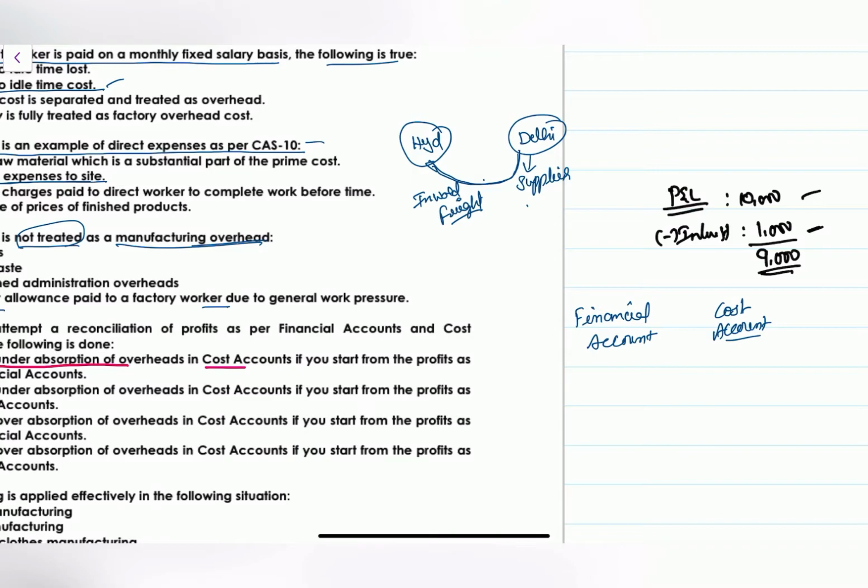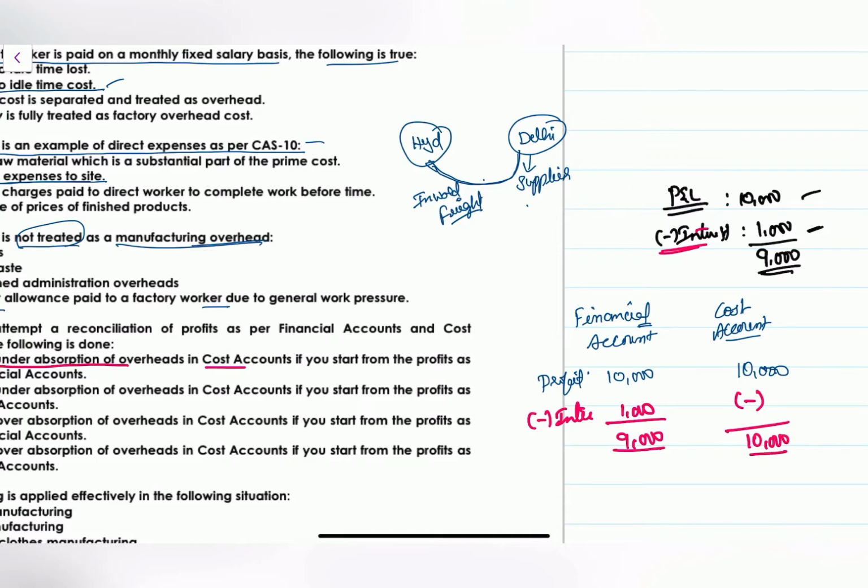But when you are talking about the financial accounts, you will show your profit as 10,000 rupees. Here also you will show profit as 10,000 rupees. But this interest portion is a financial portion. So from the financial profits you will remove the interest portion of 1,000 and you will say as per the financial portion the profit is 9,000. But when you say as per the costing, you will not remove the financial elements. So nothing is removed, 10,000 is the profit.